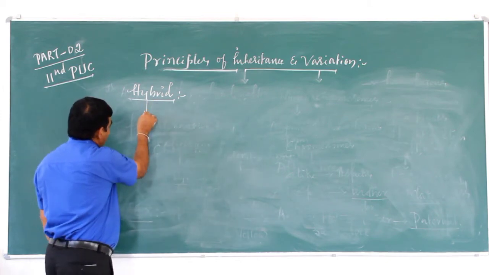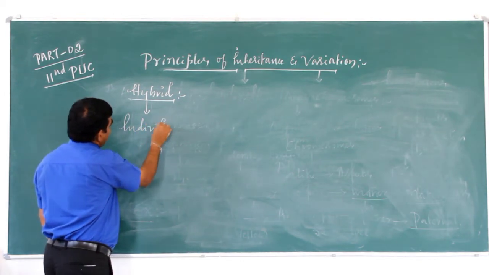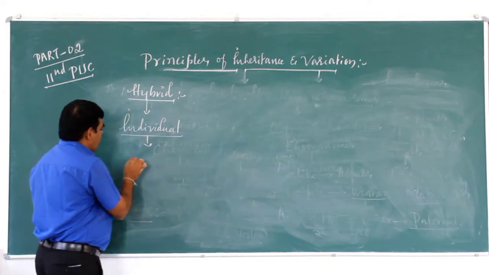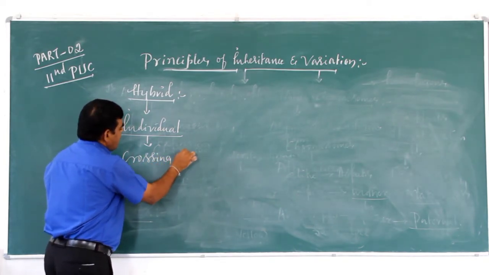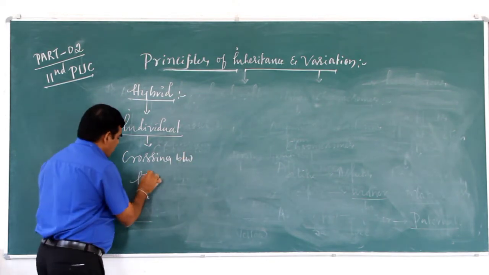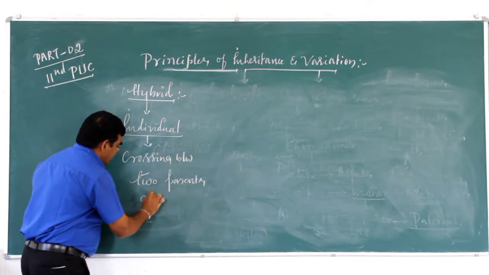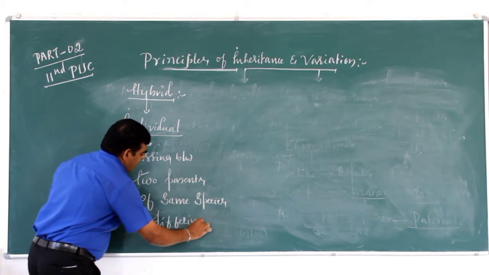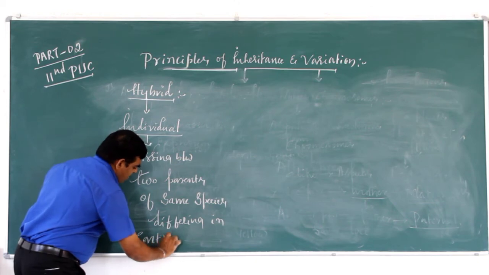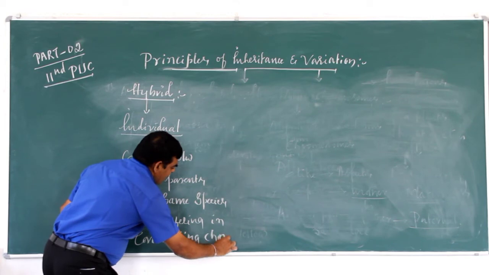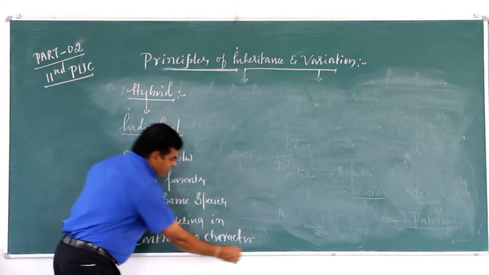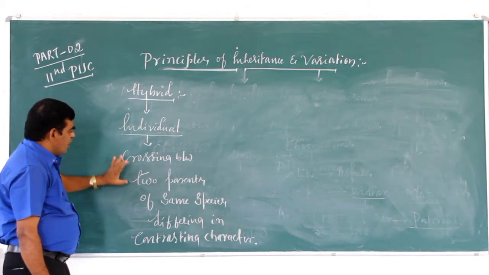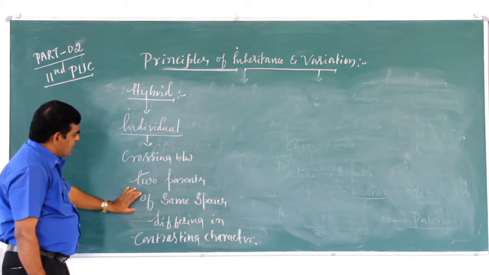What is a hybrid? A hybrid is an individual obtained from crossing between two parents of the same species, differing in contrasting characters.